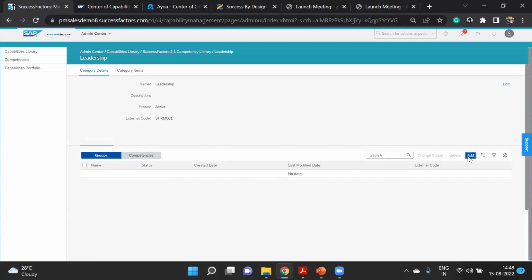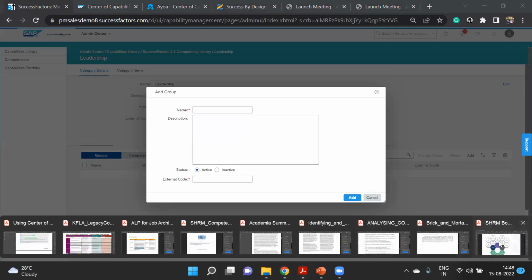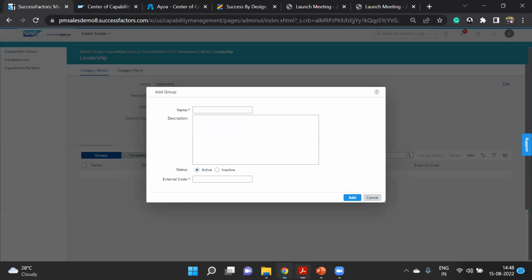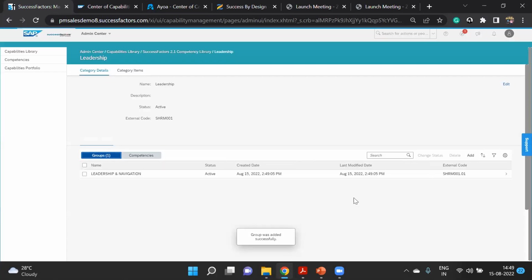Yeah. So let's add a group here. That group is here, leadership and navigation. This can be one of the groups. And code can be SHRM 001.01. Let's try this way. Then add it. So this became one group.